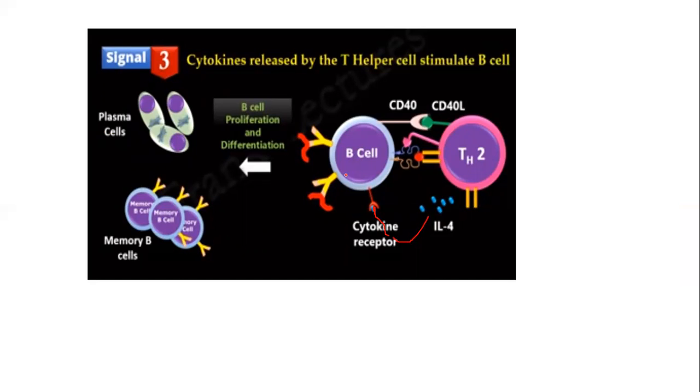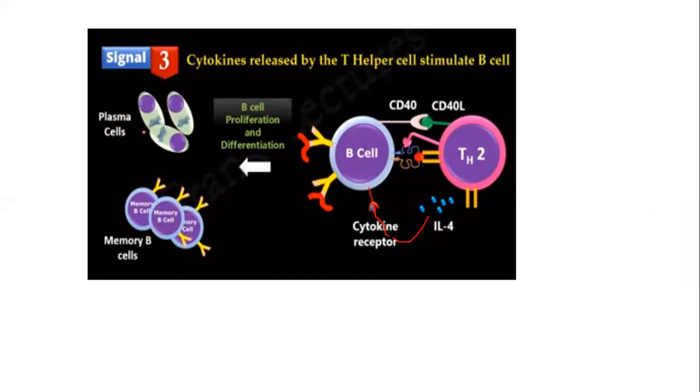Proliferation means it will divide. The same type of B cell will divide, only the one which encountered this antigen. After division, it will differentiate into two kinds of cells: the plasma cell and the memory B cell.